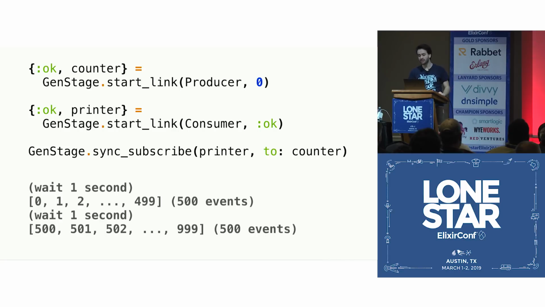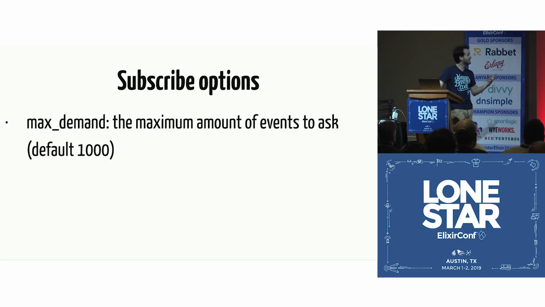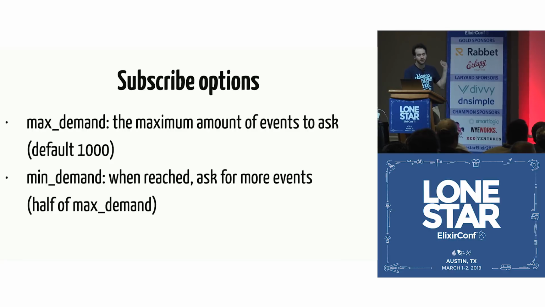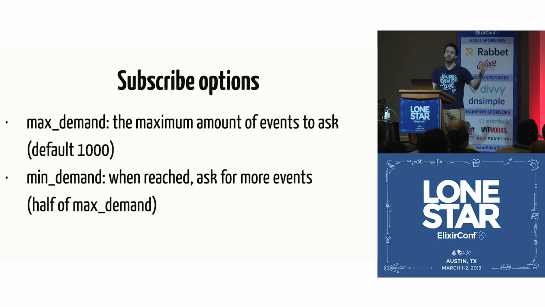This can be controlled by the subscribe options. And what are the subscribe options? We have max demand, and this is the maximum amount of events to ask. It defaults to 1,000. Then we have the minimum demand, which is the value that when reached, we ask for more events. The default is half of maximum demand. That's why we're seeing 500.